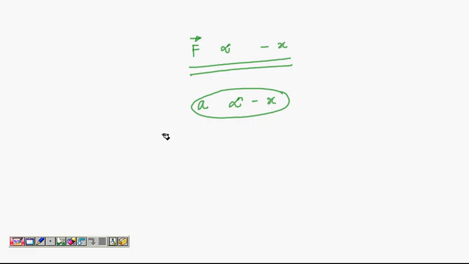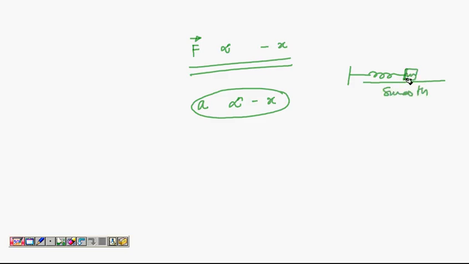So if you want to prove that some motion is simple harmonic, apply Newton's second law, calculate the acceleration. If you find it is proportional to the displacement and directed opposite to it, that is simple harmonic. For example, the best example for simple harmonic motion is a spring block system like this, with this block on a smooth surface.